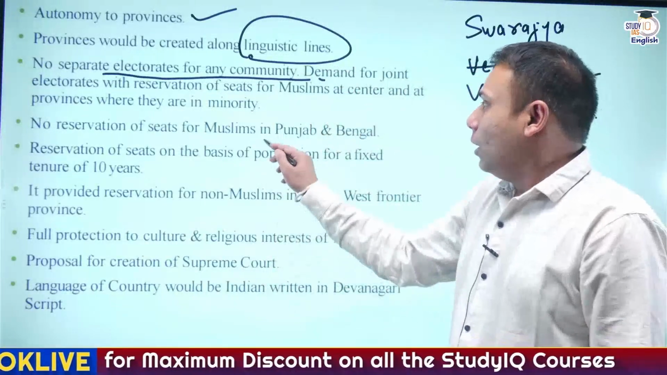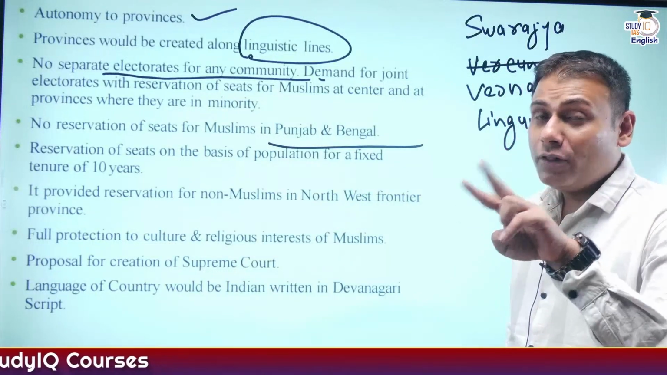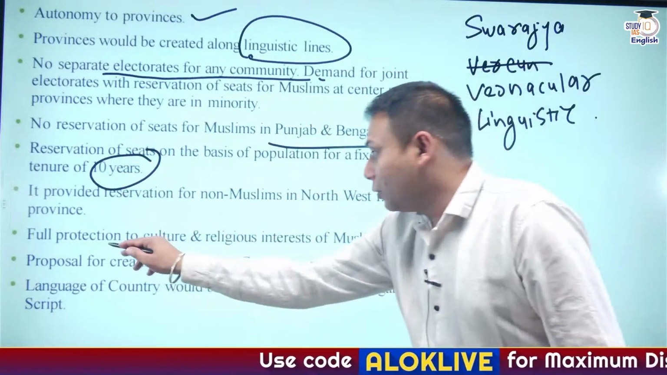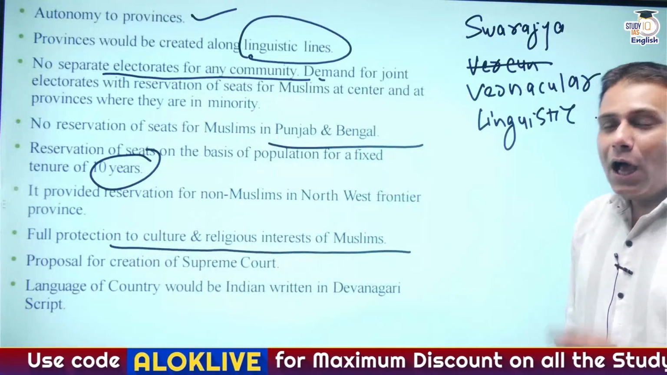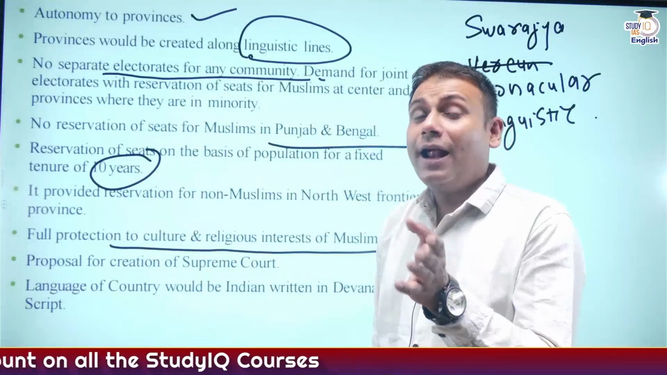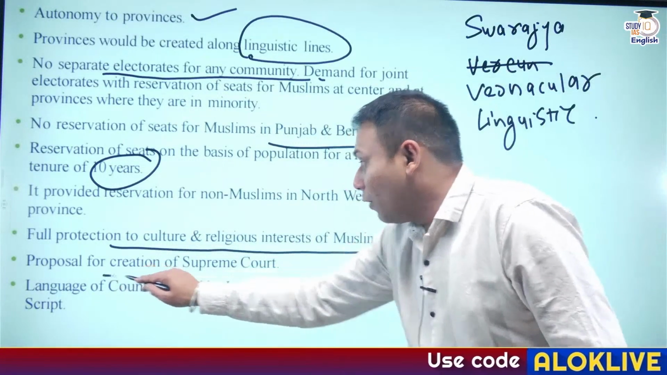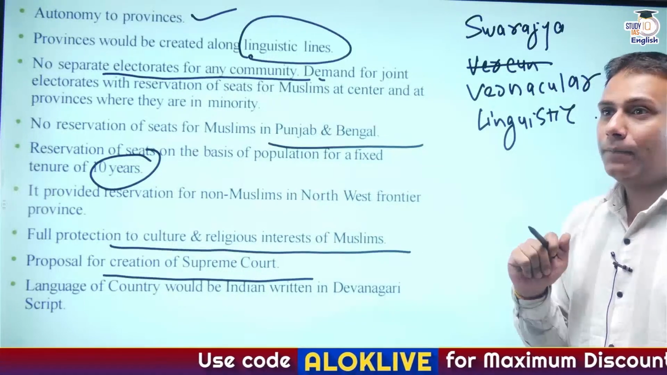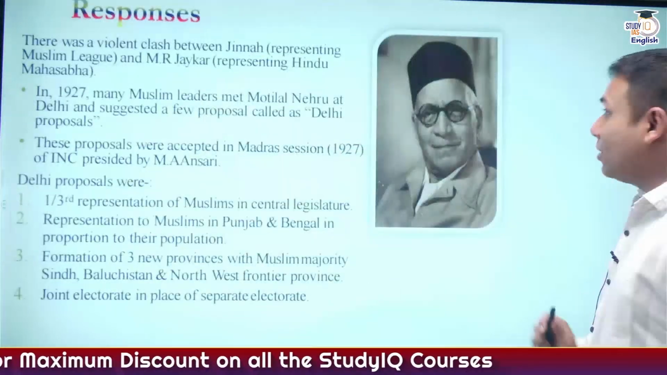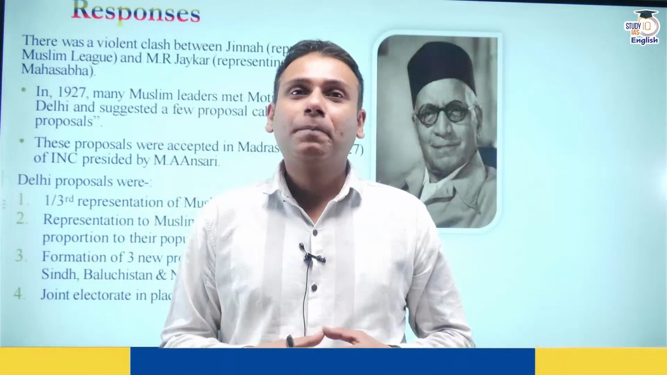Okay? No reservations for Muslims in Punjab and Bengal, and reservation of the seats was based on the population and it was fixed for what? 10 years. Okay? Again, full protection to the culture and religious interest of the Muslims. Now, it is reflected even in our present day constitution. Correct? Full protection to the culture and interest of whom? The minority section. True? Apart from this, proposal for creation of a federal court or supreme court. And the language of the country would be, what we say, in Devanagari script. So these were the major recommendations of whom? These were the major recommendations of the Nehru report.